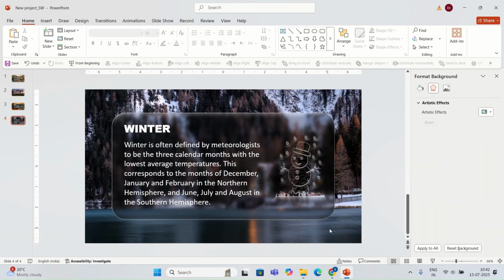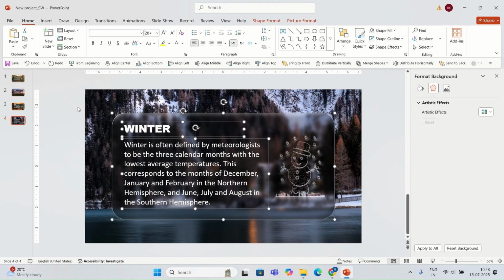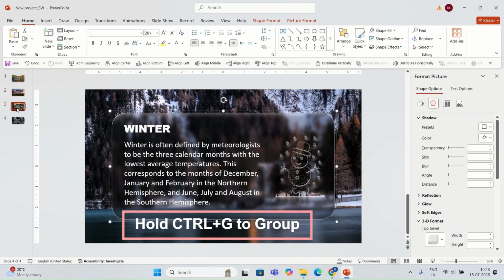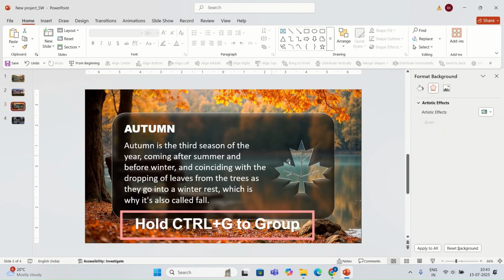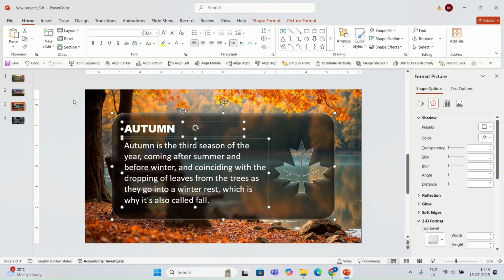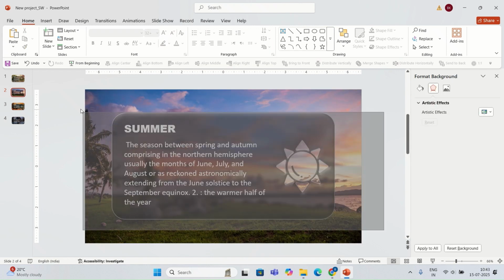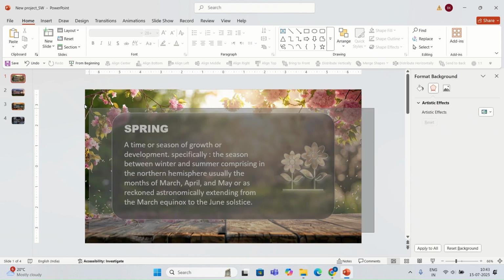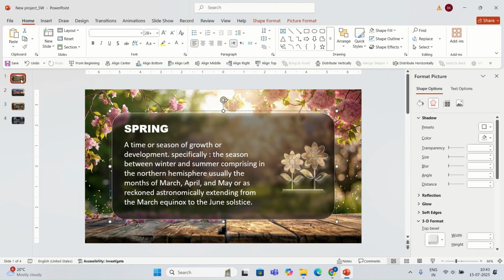Once you're done with that, I'm going to select the content with the shape, and I'm going to group them together. I'm going to repeat this process with all the slides. Once I'm done with that, I'm going to select all the 4 slides.